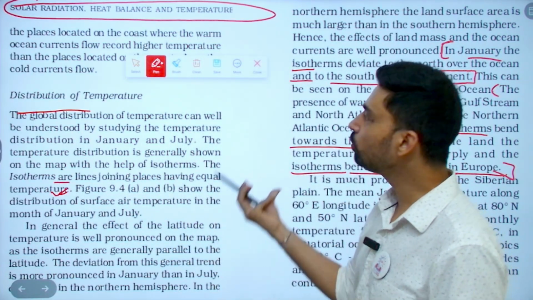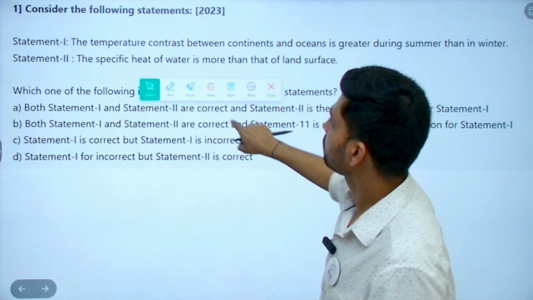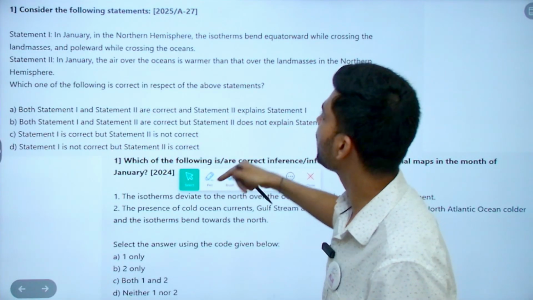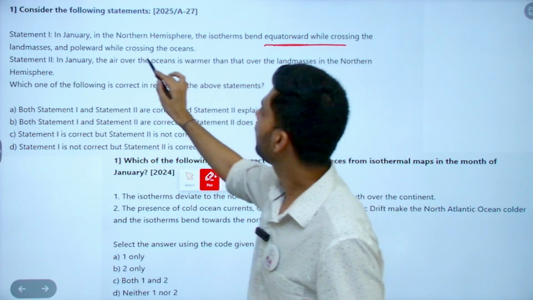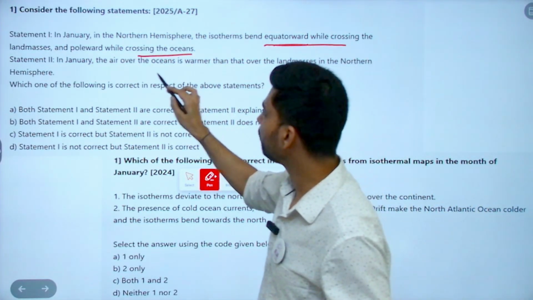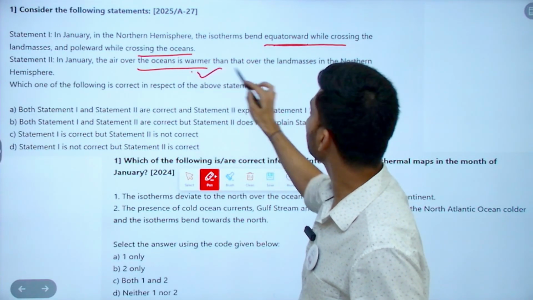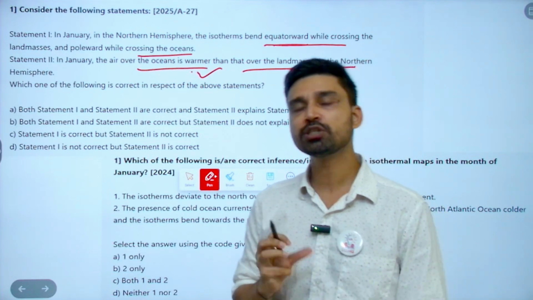Basically, they have given you the definition also. So if we use this fact, in January the isotherms bent equatorward while crossing the landmass and poleward while crossing the ocean is an incorrect statement. In January, the air over the ocean is warmer than that over the landmass in the northern hemisphere. This is correct. This is related to differential distribution of heat.